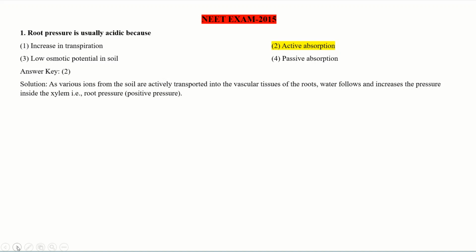As various ions from the soil are actively transported into the vascular tissues of the root, water follows and increases the pressure inside the xylem. That is root pressure, which is positive pressure caused due to the active absorption process.